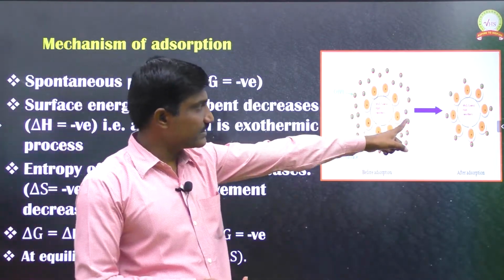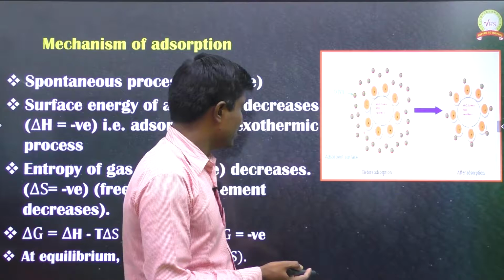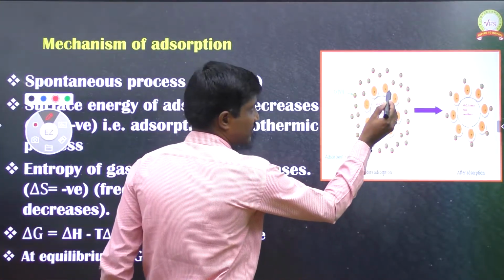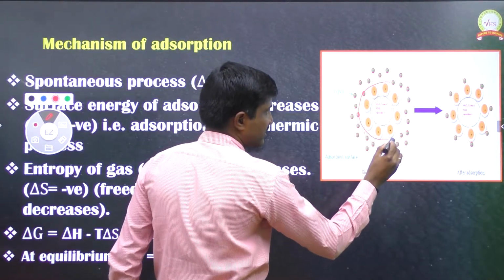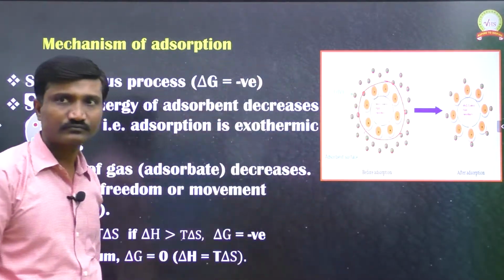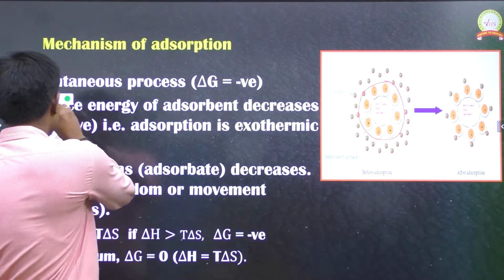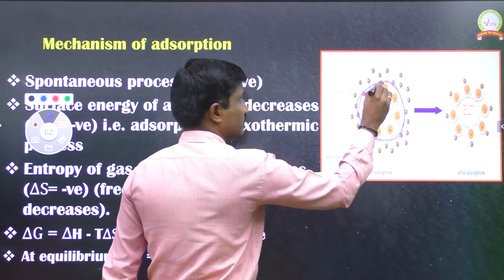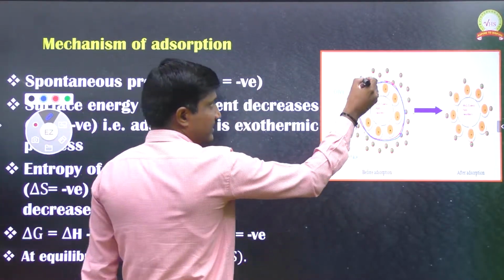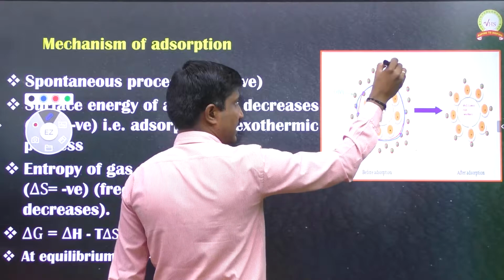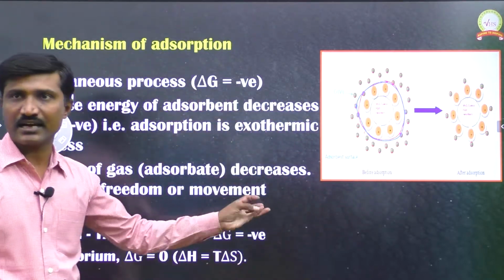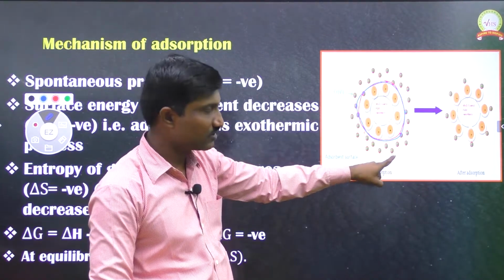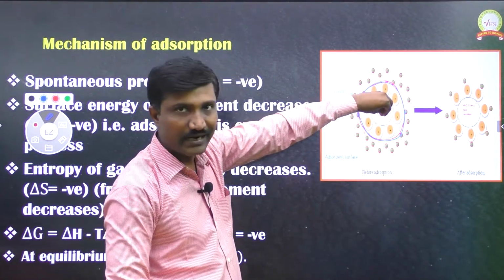So if you take this adsorption process, in this process this is the substance which is providing the surface. Now these green dots, these green gas molecules, I am assuming they are coming and occupying the surface of this adsorbent. So here the gas molecules are the adsorbate and this is the adsorbent.